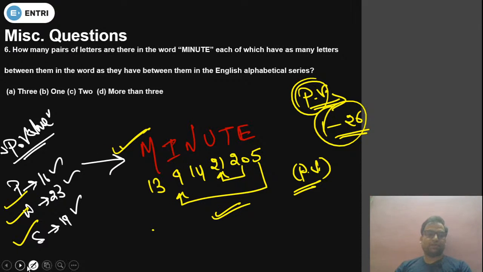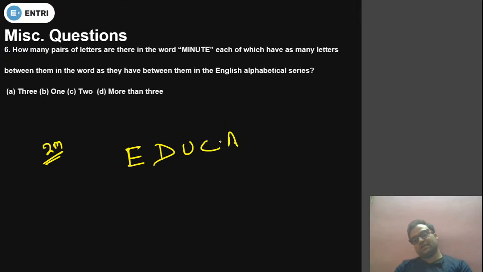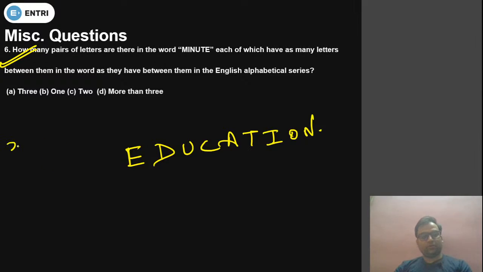Okay, chalo, one more question then. I am giving you just 2 minutes, not more than that. ADUCATION. In the word education, you have to tell this. How many pairs are there? Just 2 minutes. Use the place value or the basic method, it is your choice. If you know the place value, then apply it. If you don't, then follow the basic method. But I need an answer.